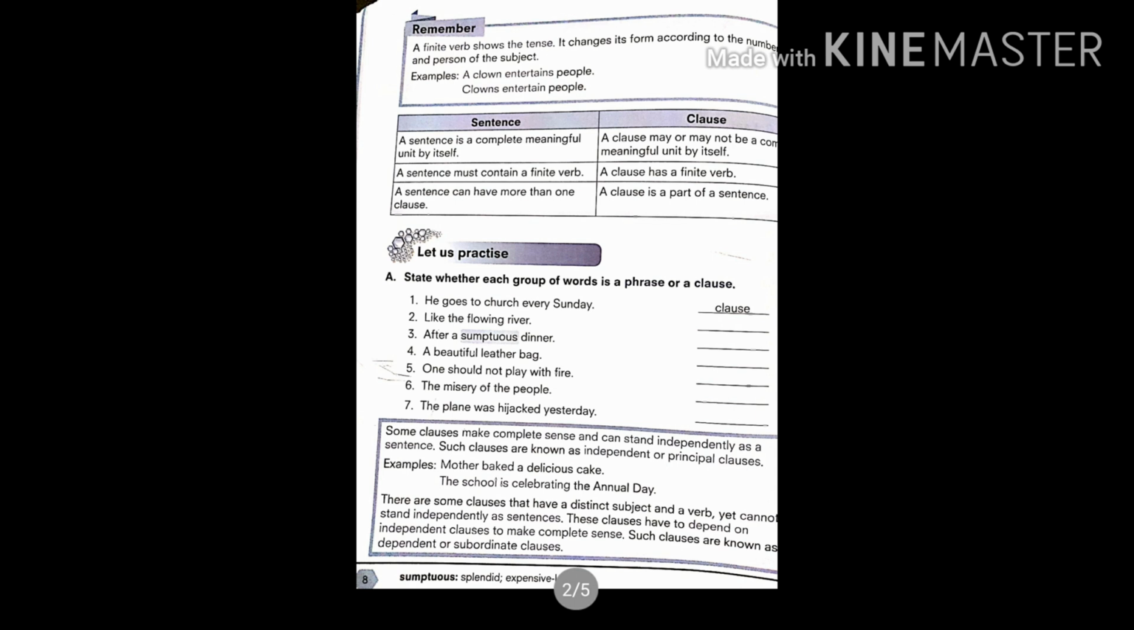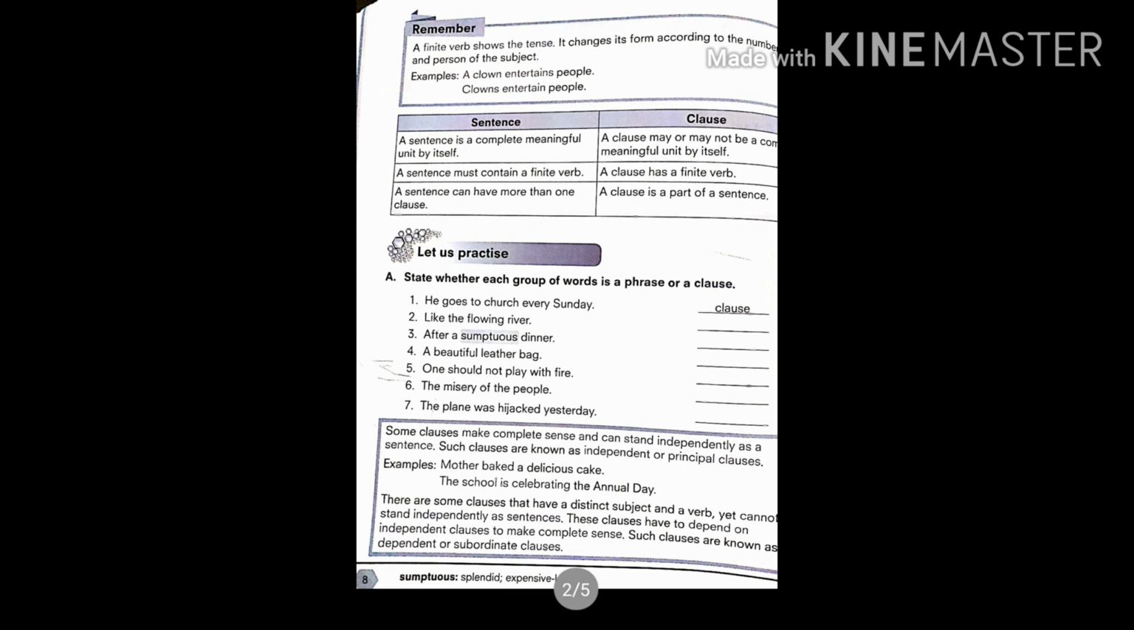In a clause, sometimes when it is a main clause, then we can take out a complete meaning from it. But when it is a subordinate clause, then it may not give us complete meaning. A sentence must contain a finite verb. So it is a compulsion that in a sentence there must be a finite verb.